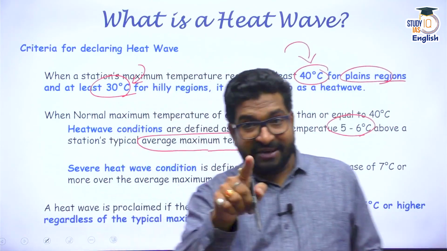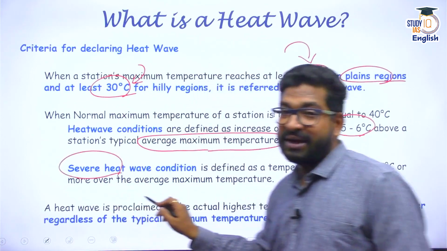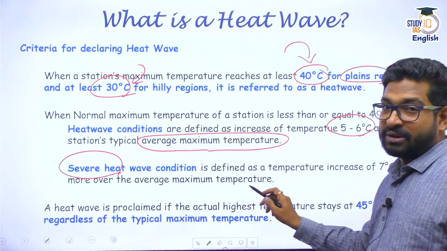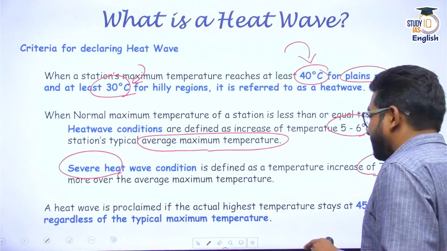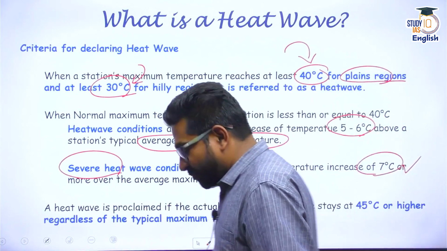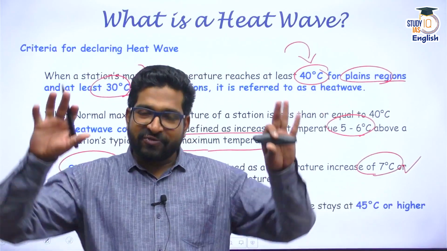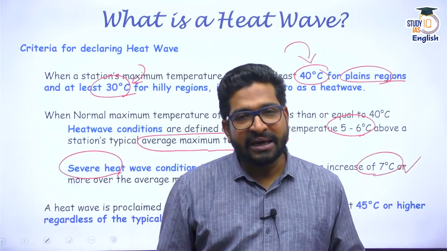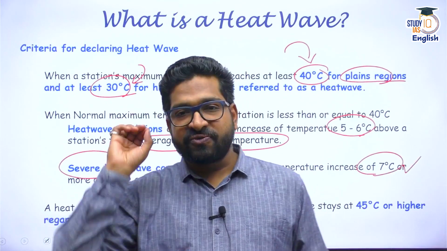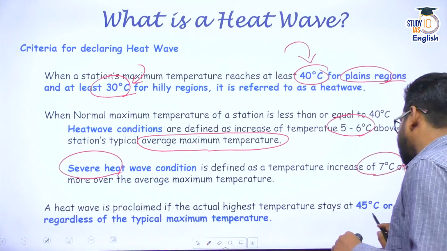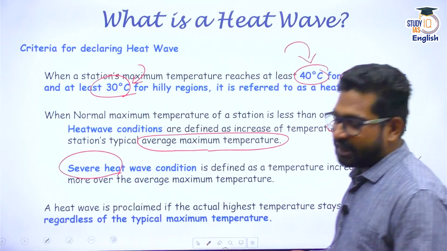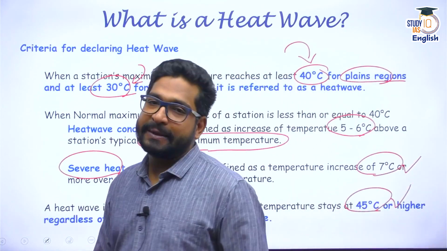And it becomes severe heat wave condition if the maximum average temperature is breached by about 7 degrees Celsius. That's the criteria for declaring heat waves in India. And irrespective of all these, if in any area the temperature breaches 45 degrees Celsius, a heat wave is automatically proclaimed there.